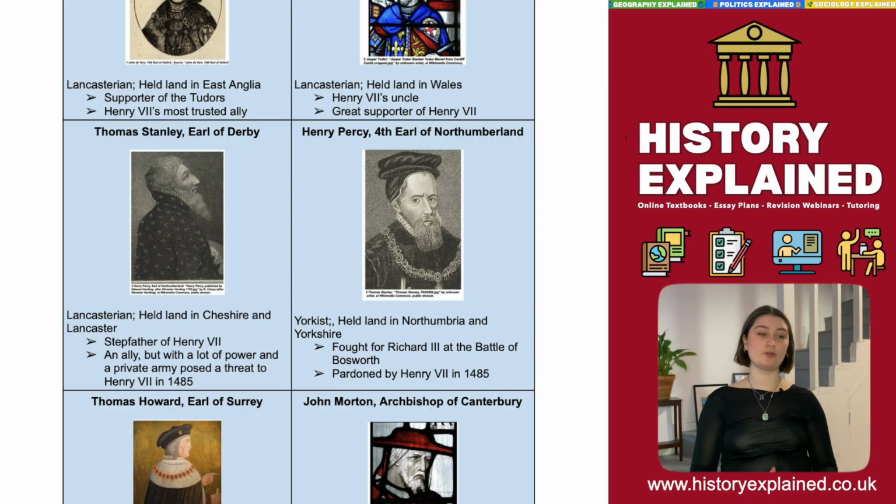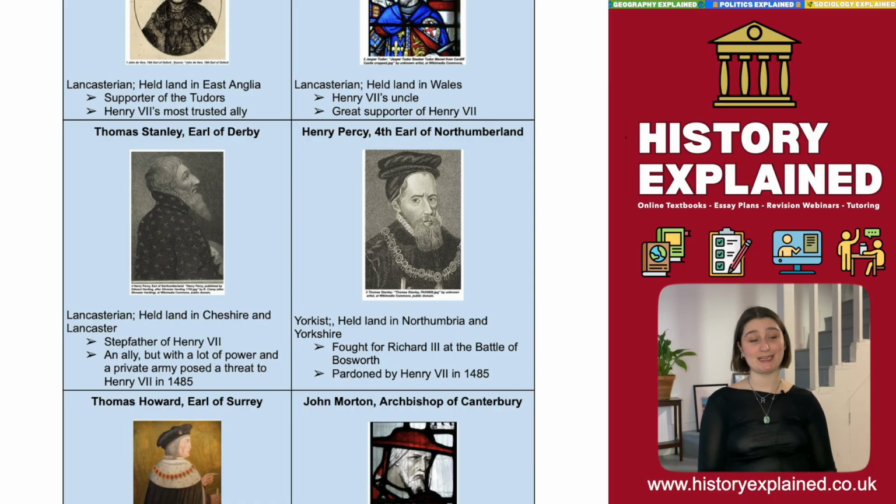Okay, so moving on, we've got an example of a couple of nobles who had supported the Yorks in the War of the Roses. So here we've got Henry Percy of the important Percy family and Thomas Howard, a name that will come up later on again. And these men both fought for Richard III at the Battle of Bosworth. Looking at a comparison of the two, we can see the ways in which Henry VII quite cleverly used his political power.